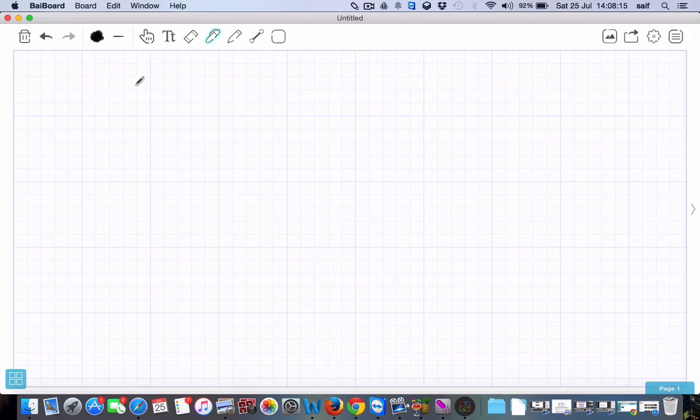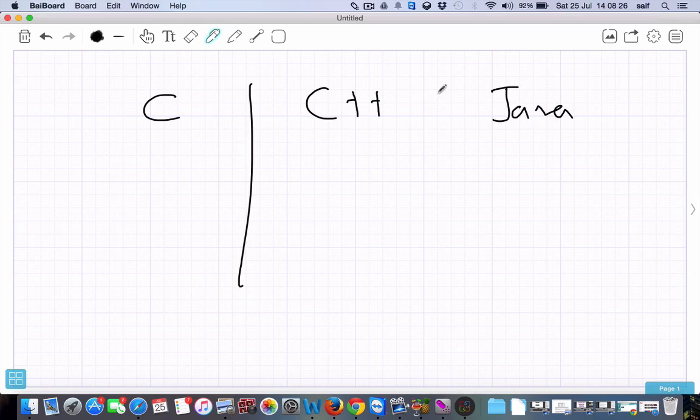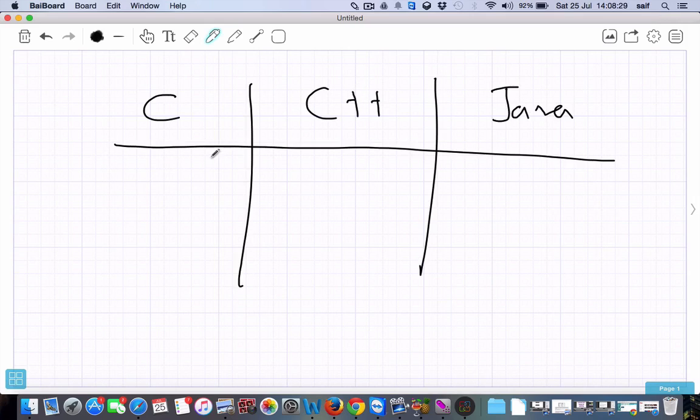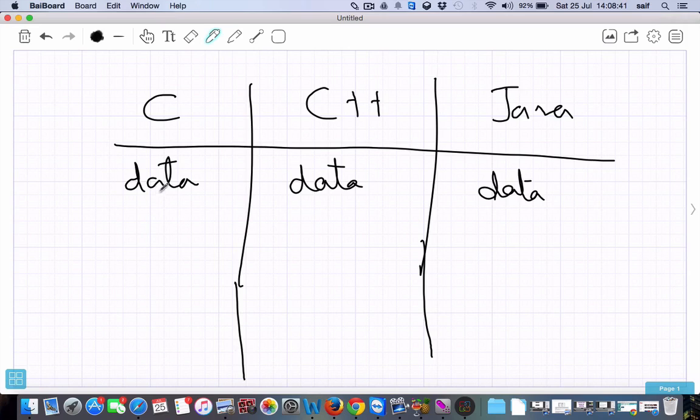And now we'll see a small table, the difference between C, C++ and Java. This is C, this is C++, and here is Java. In C we have data, in C++ also we have data, and in Java also we have data. In C we don't have functions, whereas in C++ we have functions. In Java also we have functions. The other name for function is method also.